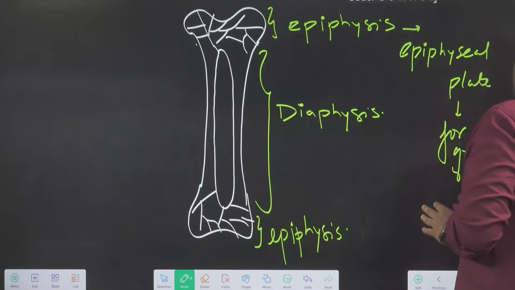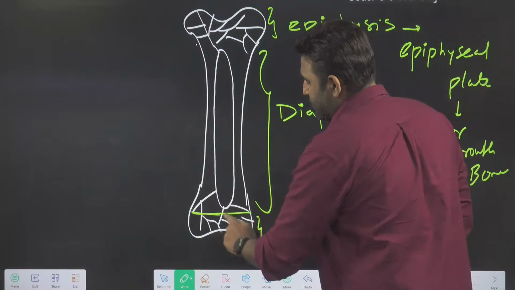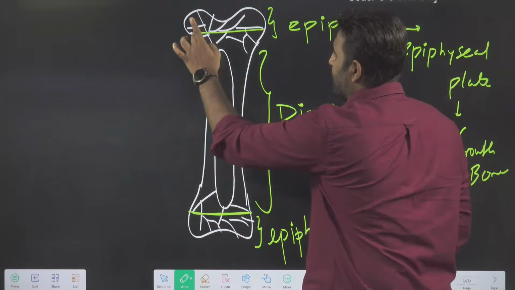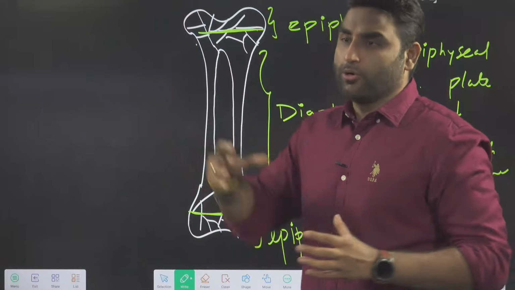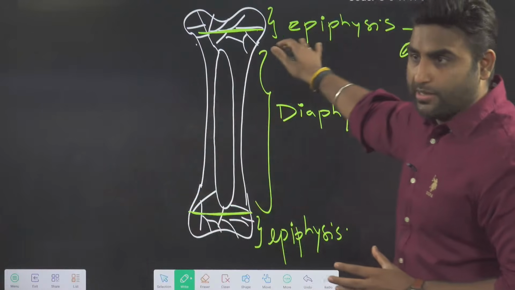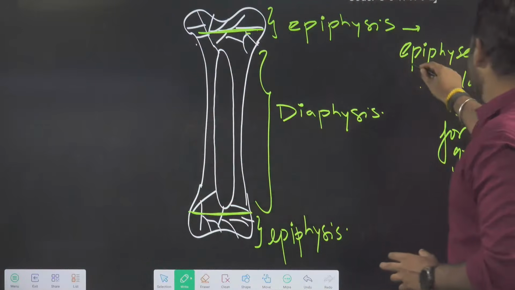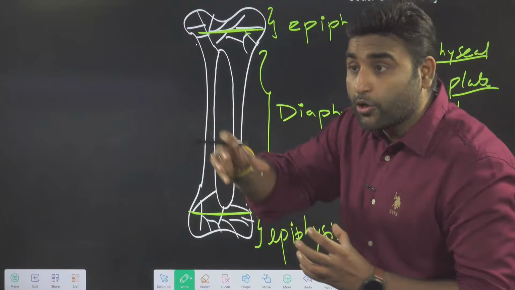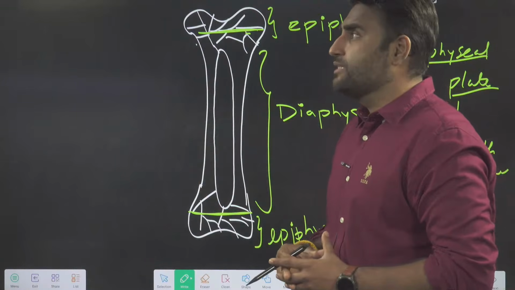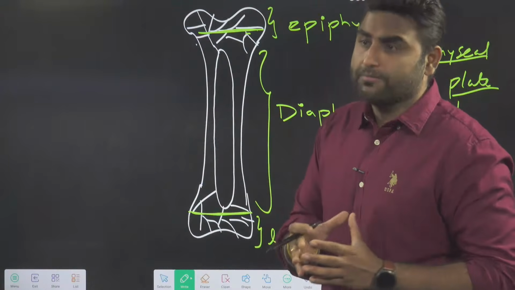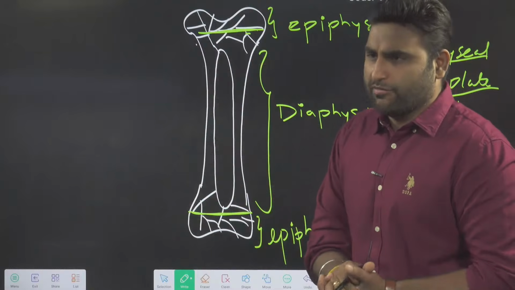Growth hormone acts on the epiphyseal plate and your bone will elongate. So in the teenage years, before adulthood, growth hormone acts on the epiphyseal plates and helps in elongation of the bone.